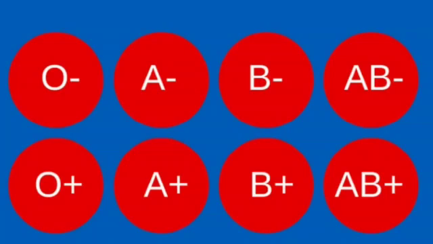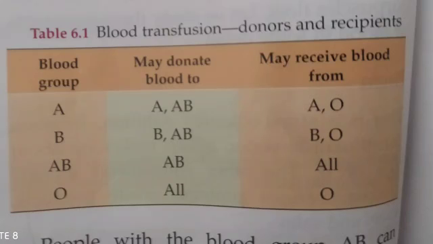Depending on their blood group, the recipients can receive blood only from certain blood groups. Similarly, a donor can donate his blood only to certain people with certain blood groups. So people with blood group A can donate their blood to people having blood group A and AB, whereas they can receive blood from A and O. And people having blood group B can donate their blood to B and AB, whereas they can receive blood from B and O.